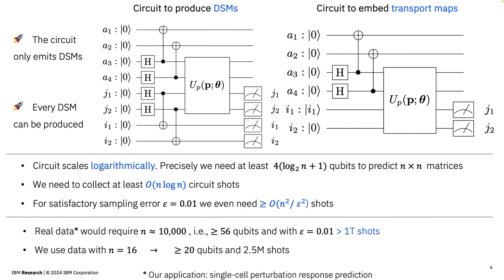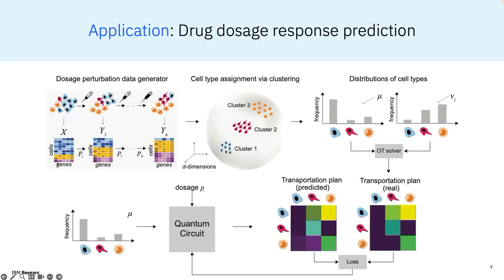So to make this concrete, with real data like in the Cyplex dataset, we would require 56 qubits and more than 1 trillion shots with epsilon of 0.01. Given that quantum computers operate in the kilohertz range, we use instead data with only n equals 16, which requires 20 qubits and 2.5 million shots.